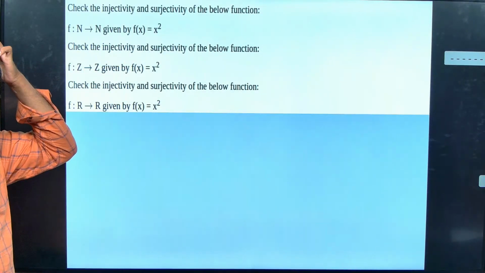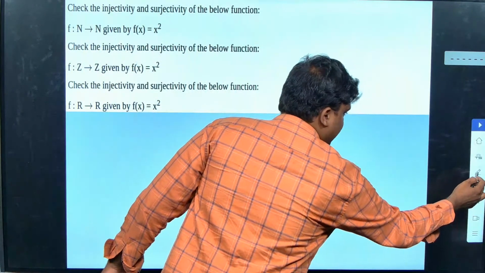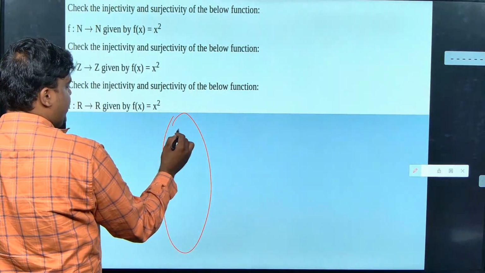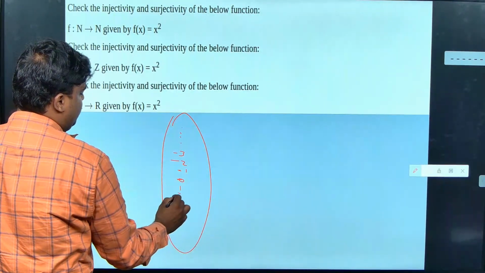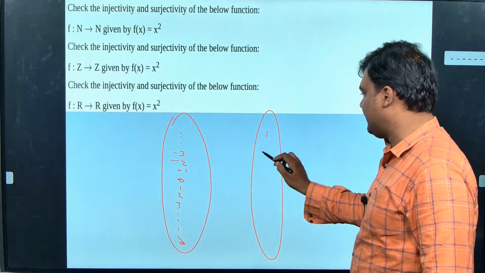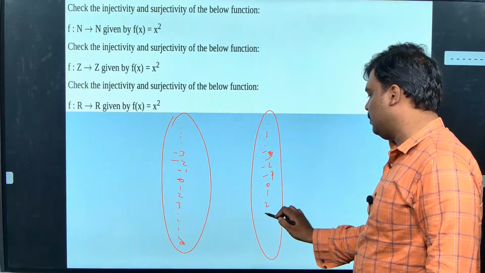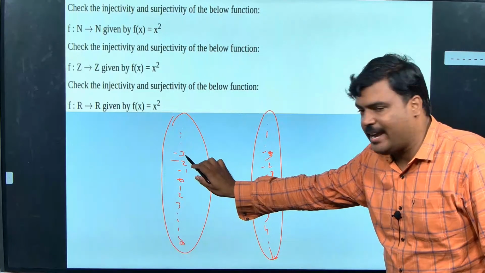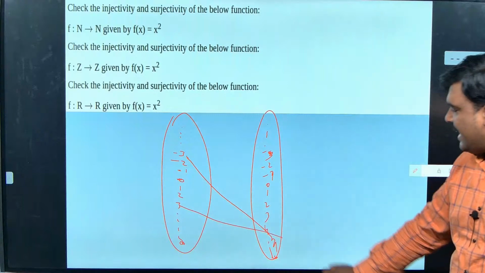What is the meaning of Z, guys? Integers. So what does this mean now? Now I am going to have a big domain where I have dot dot dot, minus 3, minus 2, minus 1, 0, 1, 2, 3, dot dot dot to infinity, correct? And once again the same thing is going to be here: minus 3, minus 2, minus 1, 0, 1, 2, 3, 4, dot dot dot to infinity, correct? Now minus 3 square, what is that, guys? 9, somewhere here, okay? And 3 square is 9.